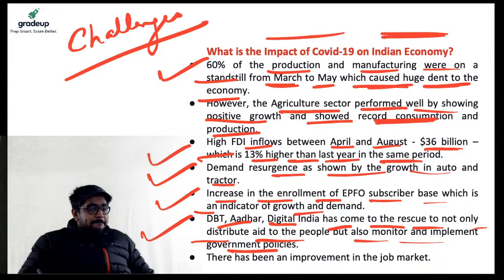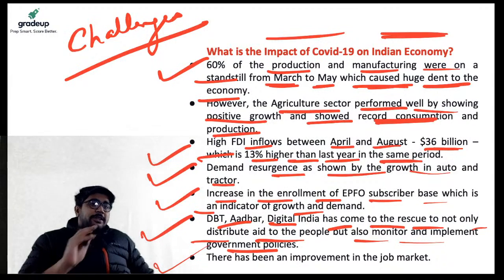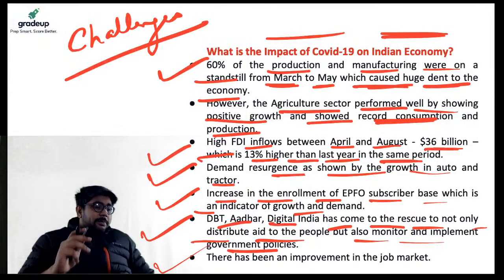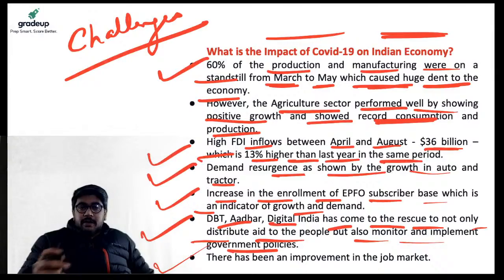So, less of government machinery and more of governance. The target is also being achieved through the Digital India initiative. Also, there has been improvement in the job market, right? So these are certain aspects that we have seen practically in this time of coronavirus pandemic, right, in India.